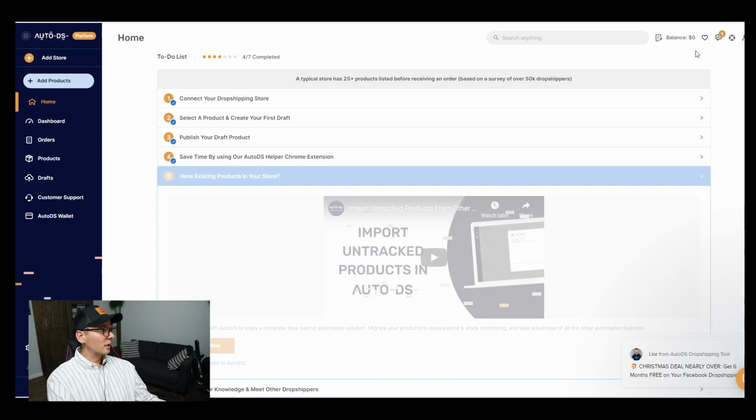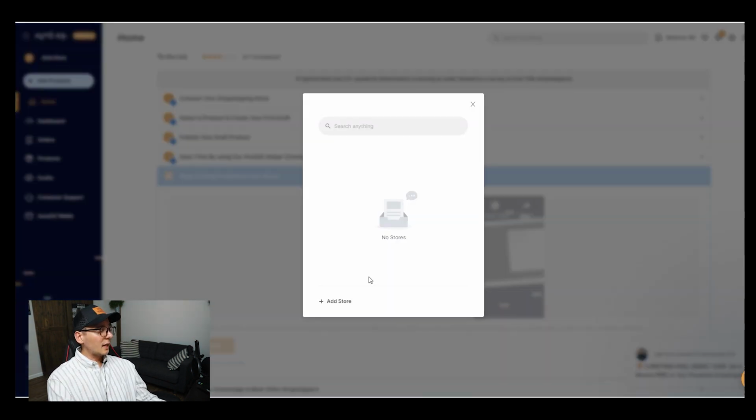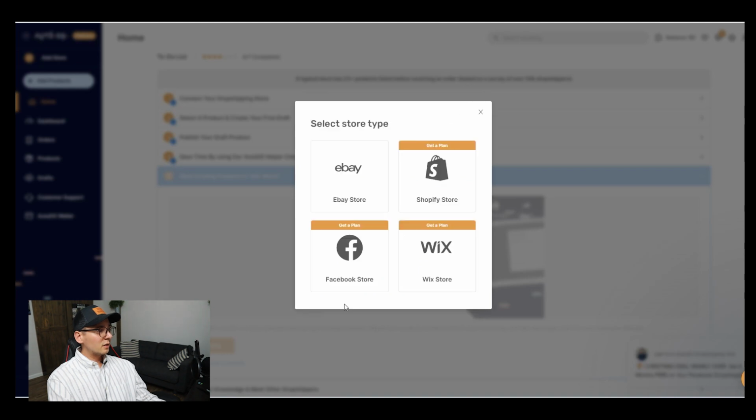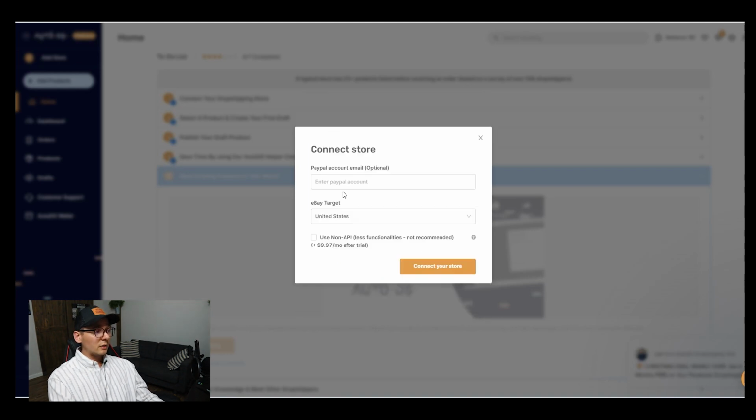So let me show you how to do it. Click on the Add Store, and then click on the Add Store button right here. Click on eBay. You have an option to add your PayPal account. They ask for it because you can connect your PayPal account in order to have AutoDS fulfill your orders, which I'm gonna talk about later. If you're thinking about having AutoDS fulfilling your orders, you will have to put your PayPal account email address. So let me do that.